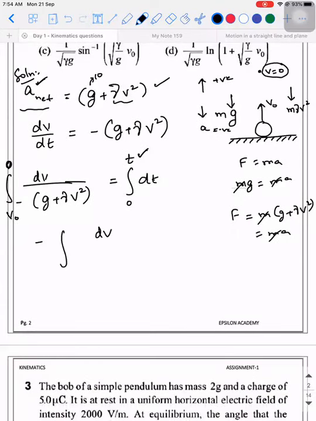So I hope everybody has learned different integration, right? Minus dv divided by... what we can do is, can I write it as v square plus g by gamma? These problems have to be solved fast, but since I'm explaining, I'm taking some time. So observe, v naught to v is equal to time. I'm missing something. What is it?